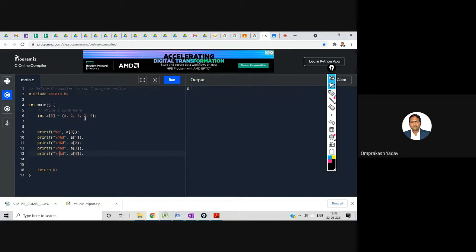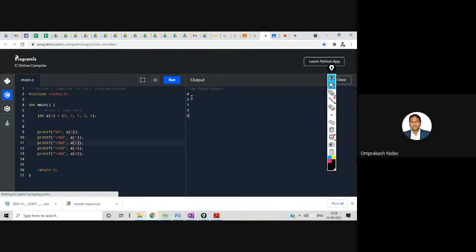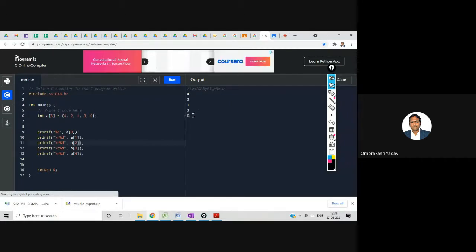Okay. Let's run this. Yeah, I missed this bracket. Okay. Let's run this. So 4, 2, 1, 3, 6, right? So here I have displayed 4, 2, 1, 3, and 6, the elements of this particular array.